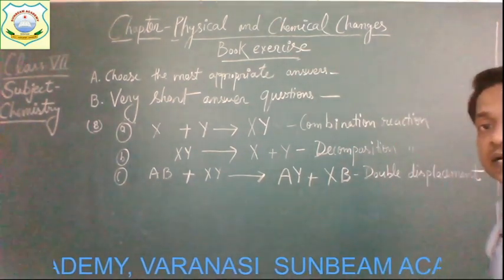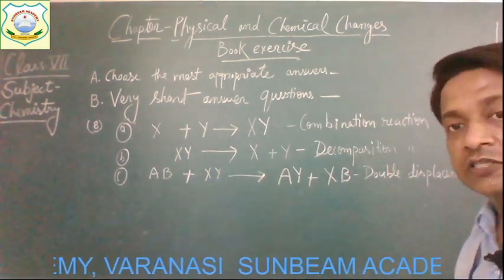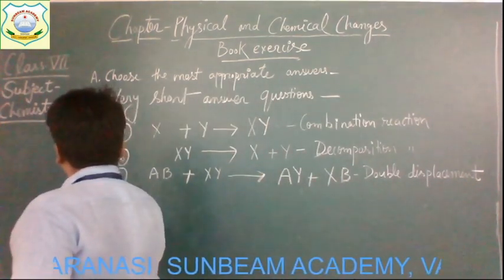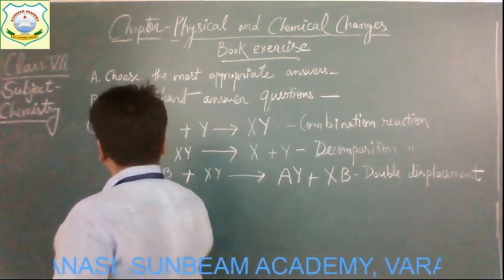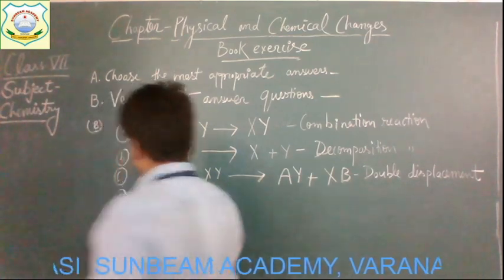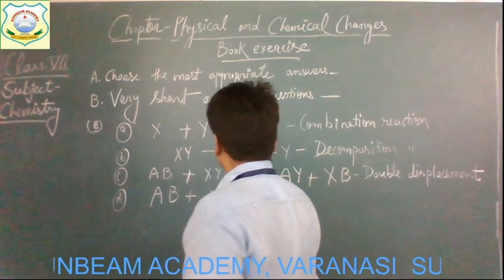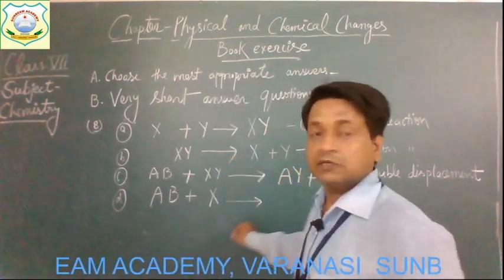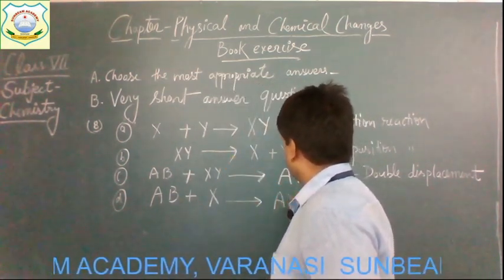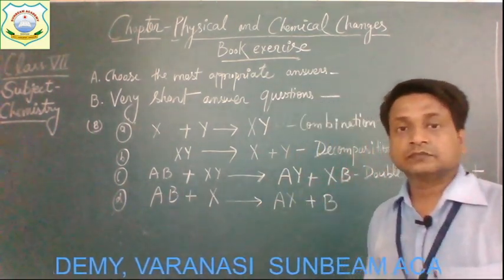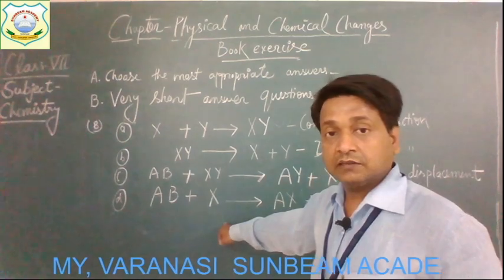It is a double displacement reaction. Children, get it? Now the next one. AB is going to react with X, and after the reaction it forms AX plus B. So what you notice here?